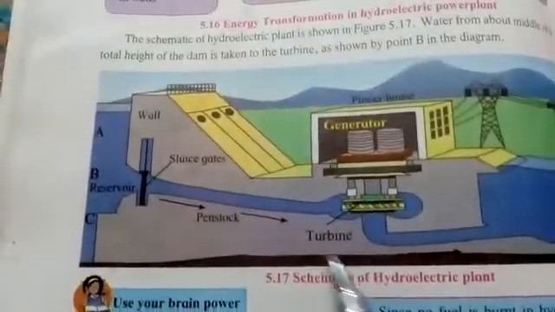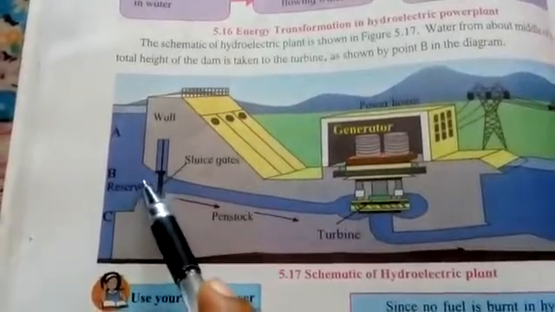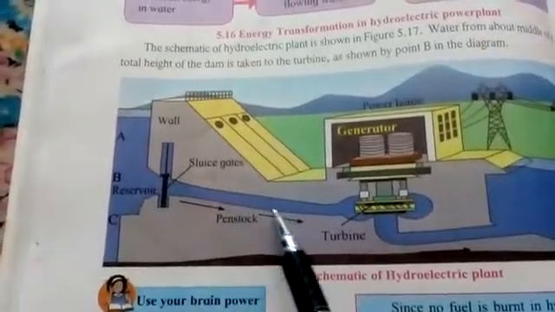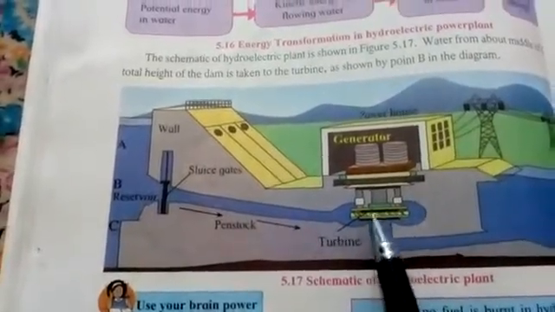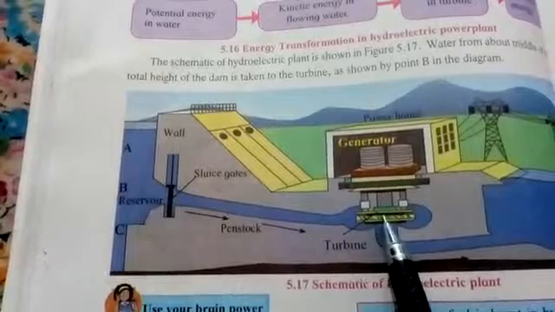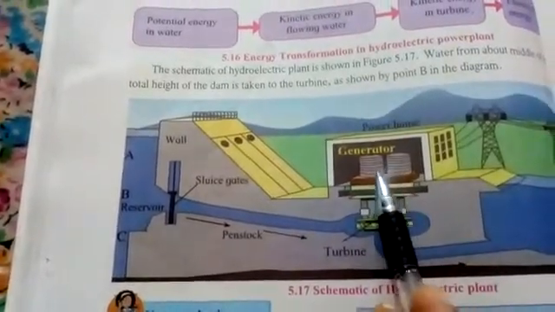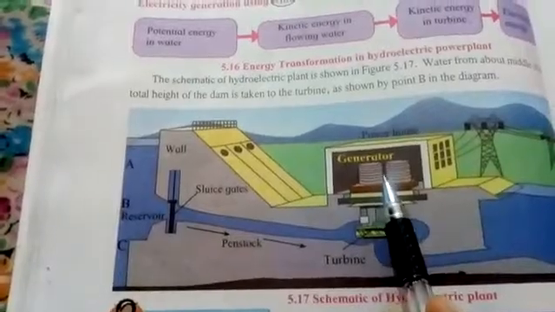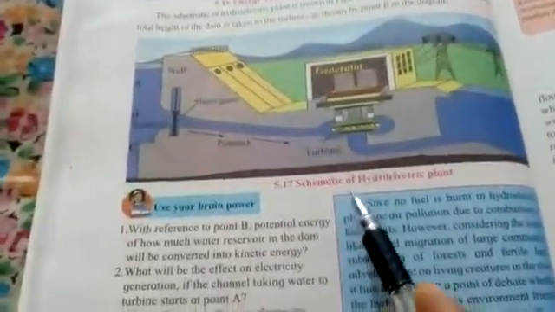Now this is a schematic representation of hydroelectric power plant. See, this is the water reservoir. So here the water will possess the potential energy. When the water starts flowing, then it will possess kinetic energy. Then this one is the turbine. The water will fall onto the turbine, and the turbine is connected to the generator like this. Here the kinetic energy of the water will be converted into electrical energy. So this is how the electricity will be produced. So this is the schematic representation of hydroelectric power plant.